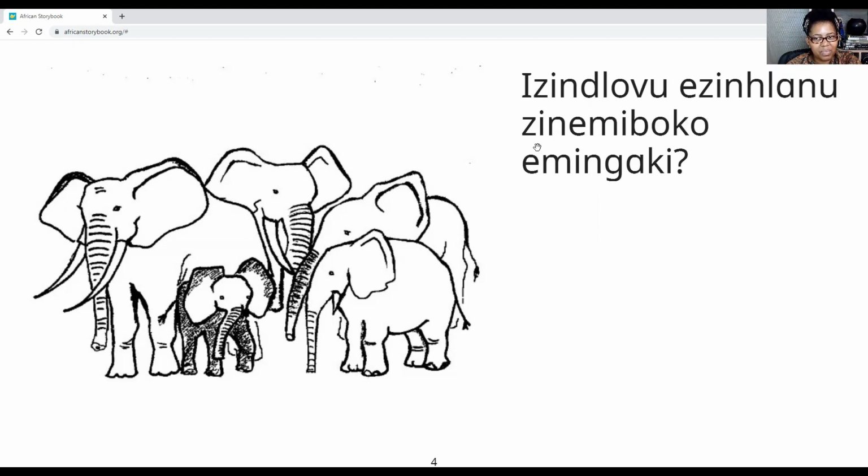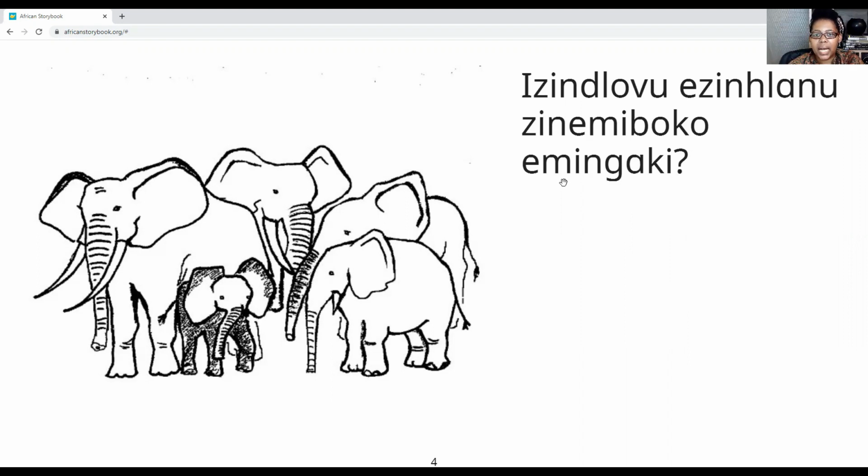Zinemiboko, do you see it? Now look at this. We don't have Z anymore here because our focus has changed from izindlovu to the actual thing we need to count. What we need to count is imiboko. So that's why now suddenly the subject concord is now mi. There we go. Or one could say adjectival concord, but that's a lot to say.